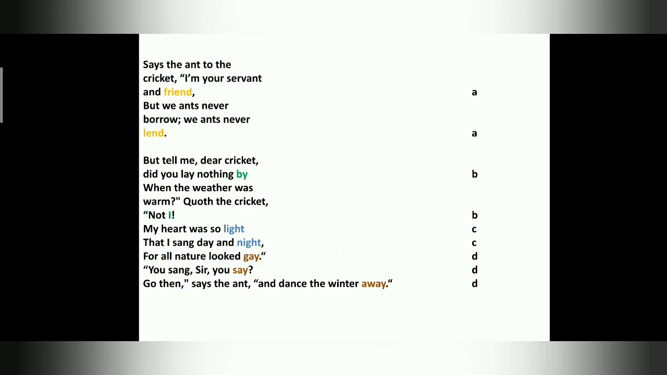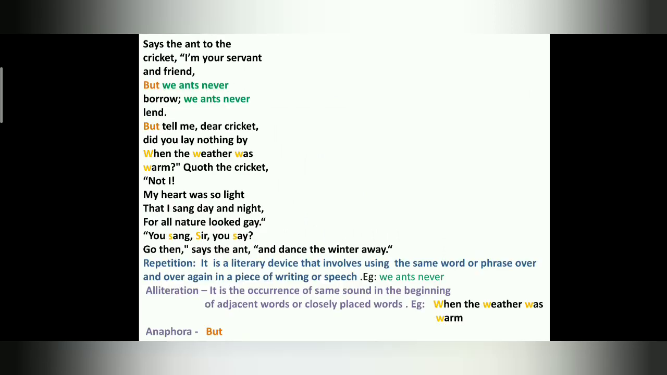So we take C alphabet. Next gay, say, away. So these 3 rhyme, so we take the next alphabet, that is D. Is this clear children? So here also the rhyme scheme is A, B, B, C, C, D, D, D. Right children? Now we'll see the poetic devices of this particular stanza.